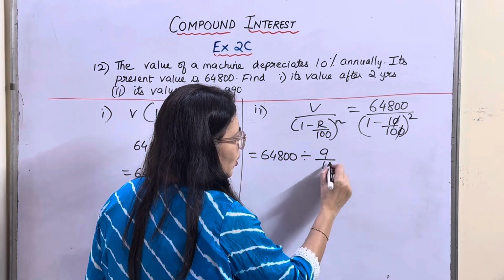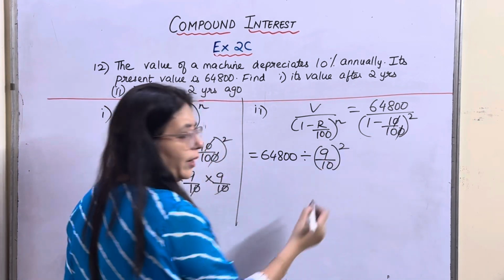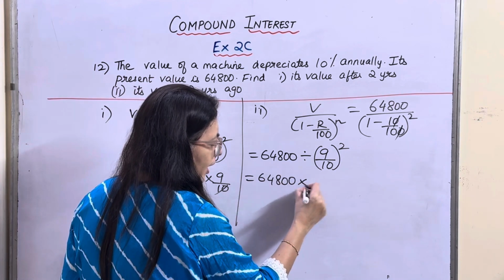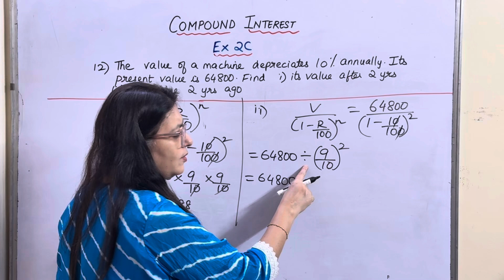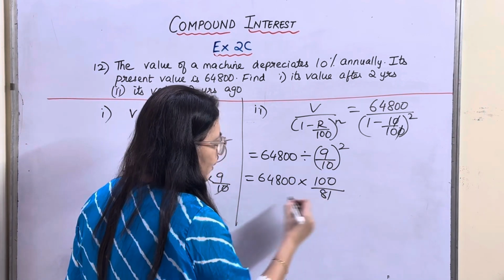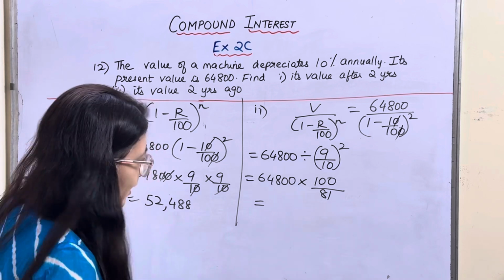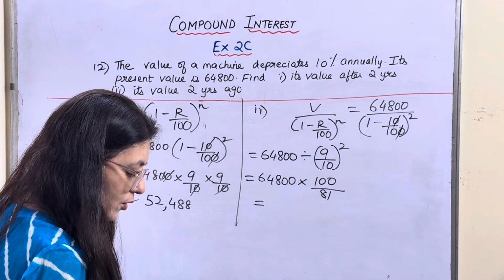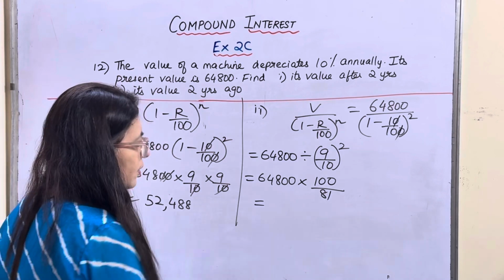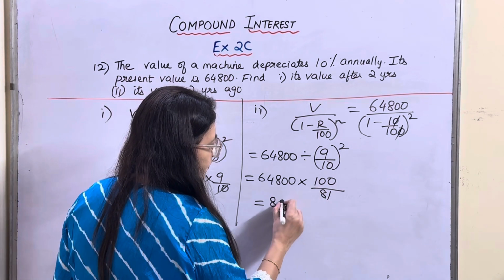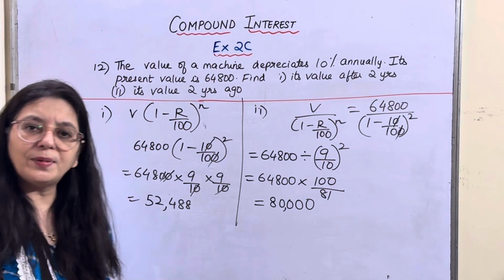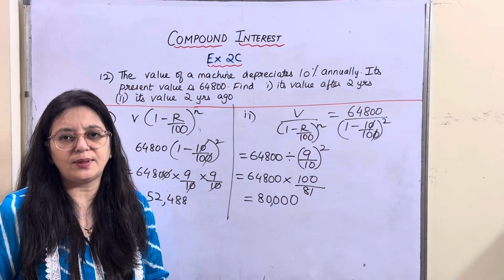So 9 upon 10 the whole square, which is 64,800 times, you will take the reciprocal since it is division, 100 upon 9 square is 81. Calculate it, you will get the answer 64,800 divided by 81. 800 into 100 is 80,000. I hope it's clear. Come on, let's go to the next one.